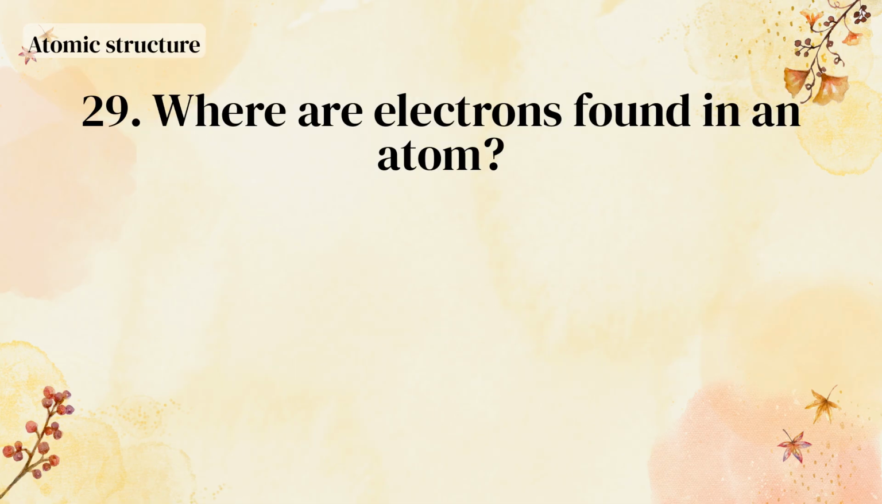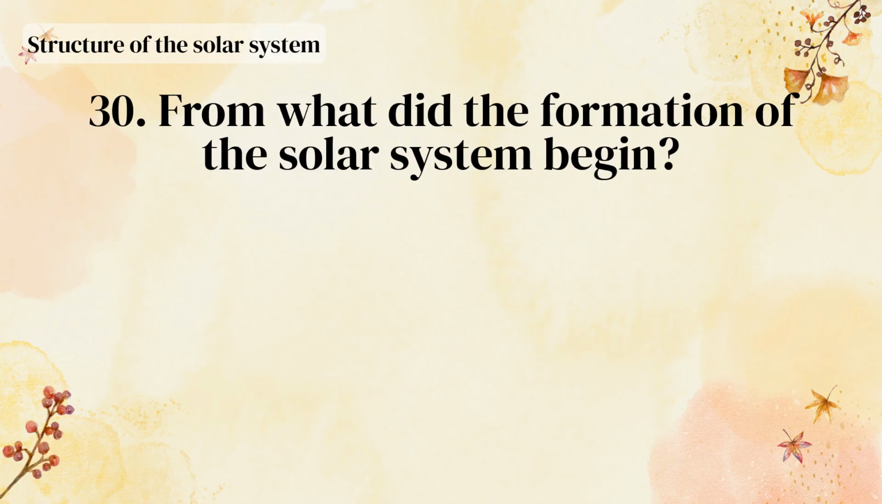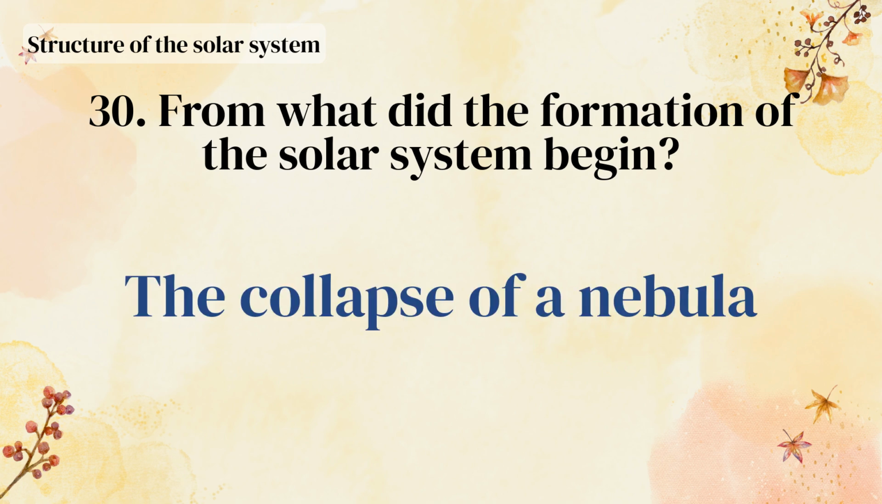Where are electrons found in an atom? They move around the atomic nucleus. From what did the formation of the solar system begin? The collapse of a nebula.